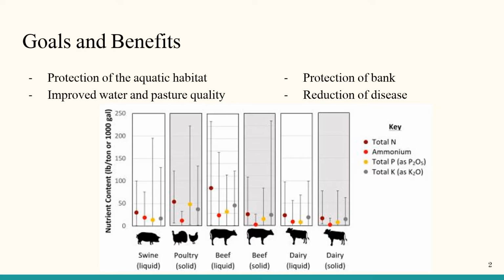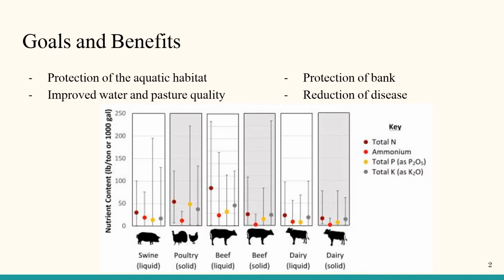Livestock can also cause physical damage to the aquatic habitat by walking in the water. Livestock traffic can also lead to the erosion of the water bank. Unlimited access to bodies of water can also lead to problems for livestock. Staying in the water can lead to weakened hooves and hoof rot. Drinking the water may lead to the ingestion of pathogens.